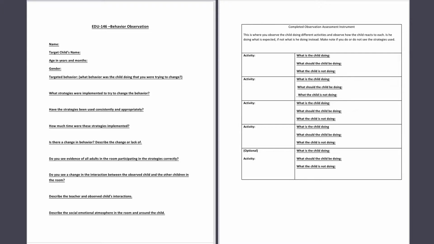So you're going to choose another gathering information tool, just like you did with your first observation. So it might be anecdotal records, it might be time sample, especially if a child is having trouble staying in one particular area, they might use the time sample at the beginning and then the time sample at the end. But you don't have to use the same instrument that you used in your first observation. Sometimes it just makes sense, sometimes it doesn't. You be the judge of that. You will save the raw data from that, and then you will do your assignment based on that information.